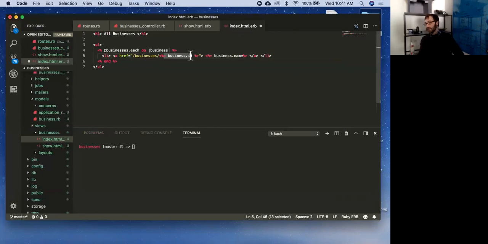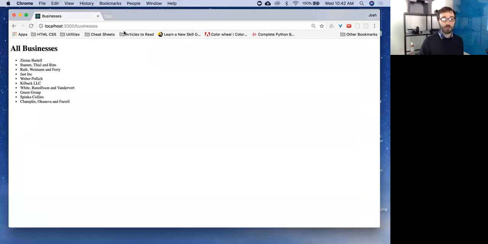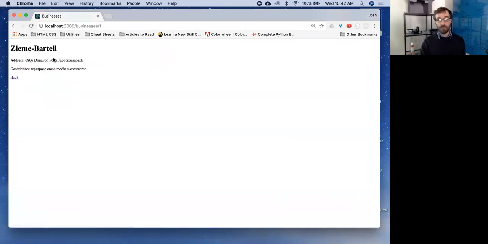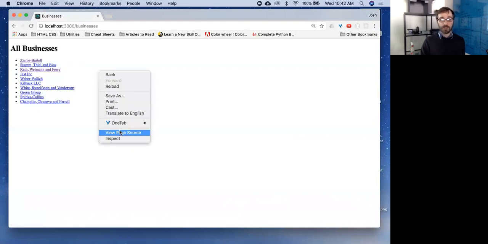Question on that? Let's also see what it looks like. This code will run, and then it will send it to the browser, and we can take a look at what it looks like in the browser to get an idea. I'm going to refresh this, and now I'm going to get a list of links. Cool. If I click on this, it's going to take me to that one. I'm going to go back. Let's take a look at this real quick.